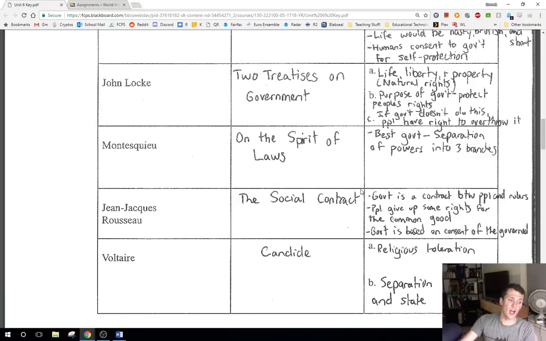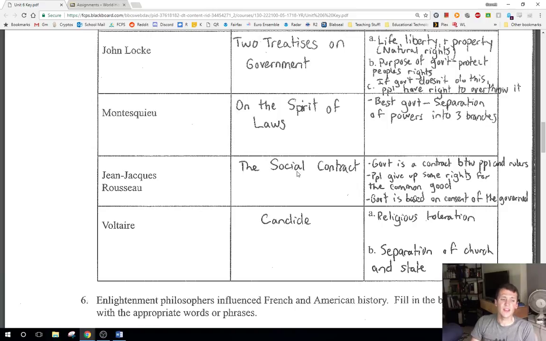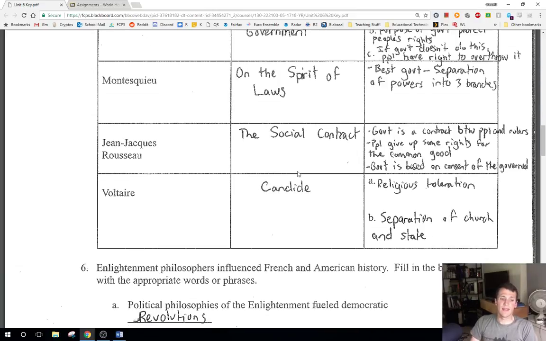So next you have Jean-Jacques Rousseau, and he is the man that wrote The Social Contract, right? And effectively the social contract is a contract between the people and the rulers.